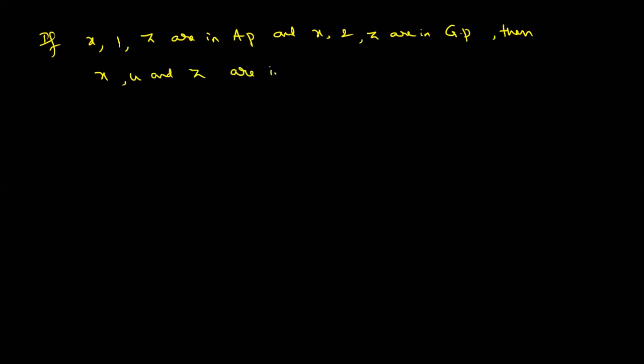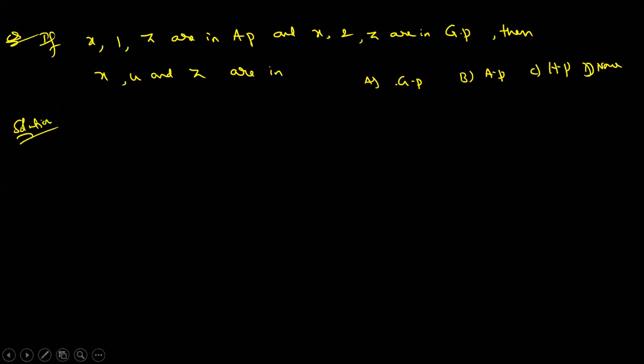If x, 4, z are in AP and x, 2, z are in GP, then x, comma 4 and z are in dash: GP, AP, HP, none. Anyone? What is the answer?